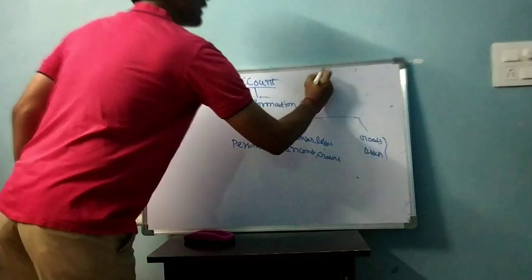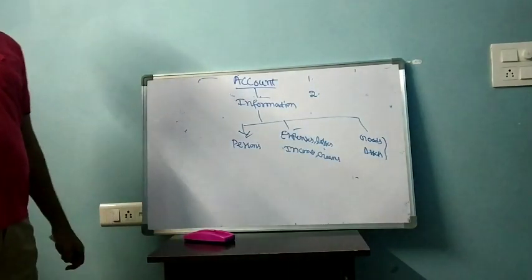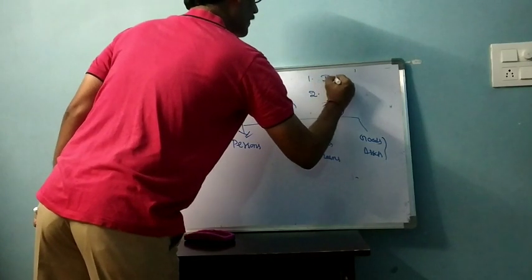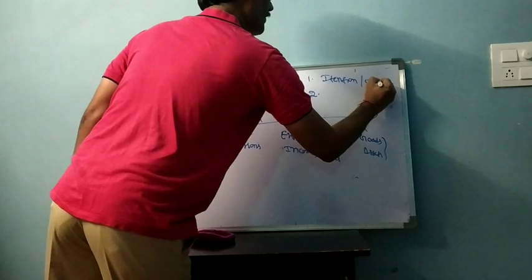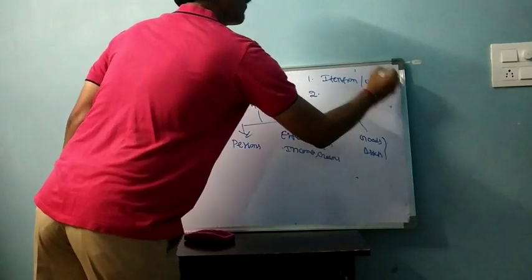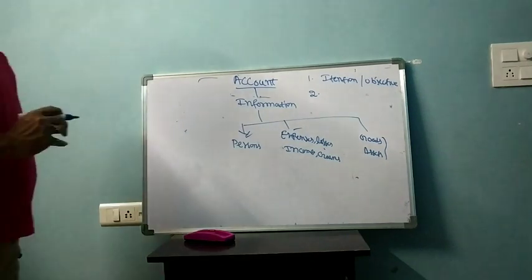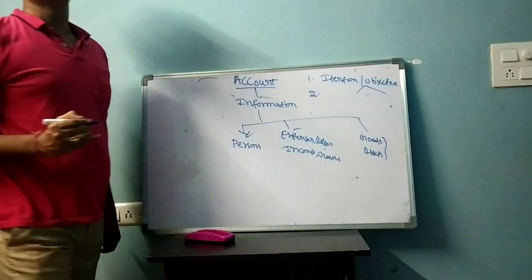See, two points are very, very important in deciding whether a particular thing is a good or asset. First, primarily, it is the intention or objective of buying the particular thing. For what purpose did you purchase that one? Two purposes will be there for purchasing anything.